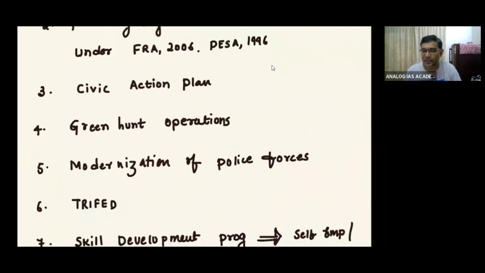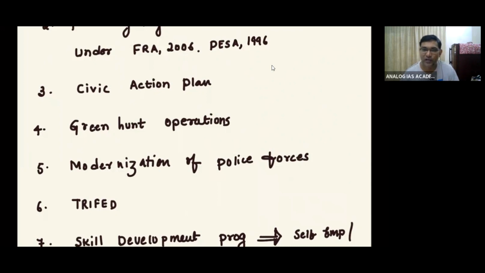So for the conclusion, you can write that with Naxalism there is still a long way ahead, and the government has taken various administrative as well as security measures to bring down the number of LWE districts from 2004 to 2022. It has been reduced drastically.